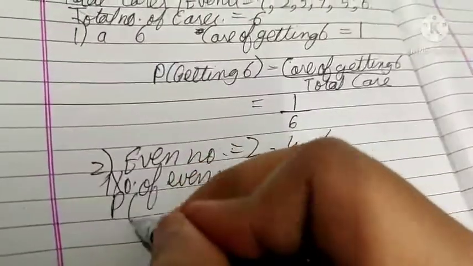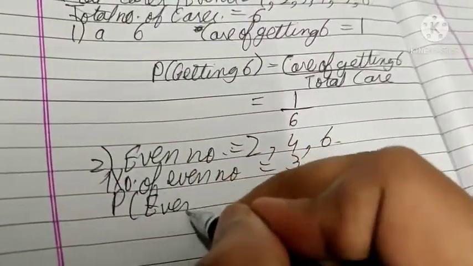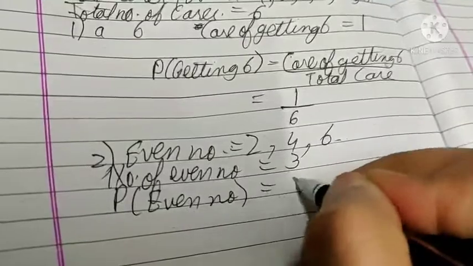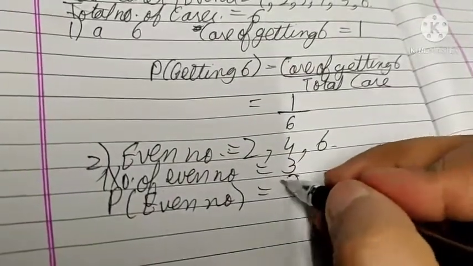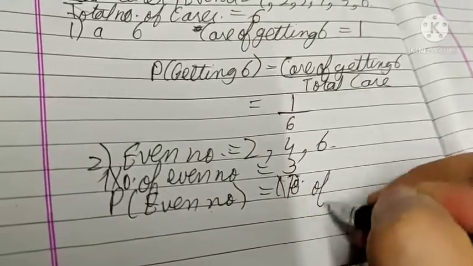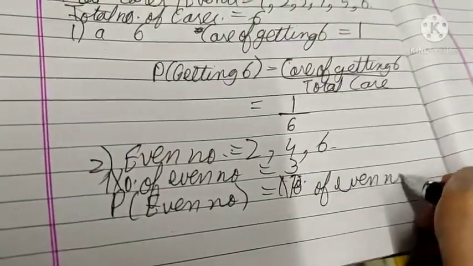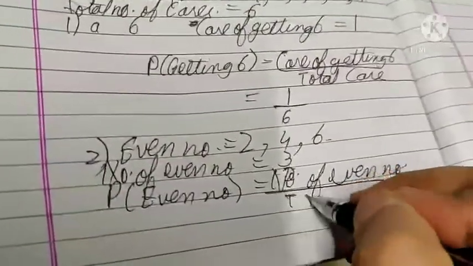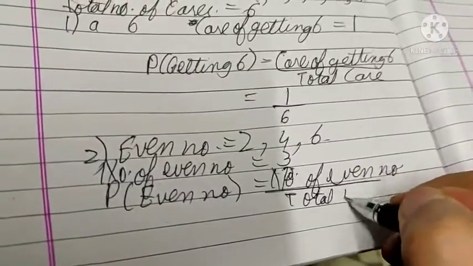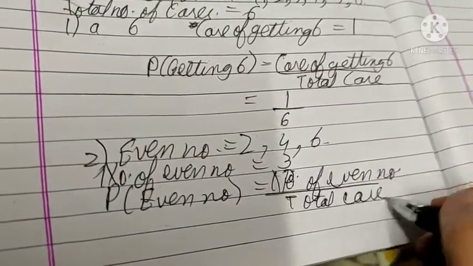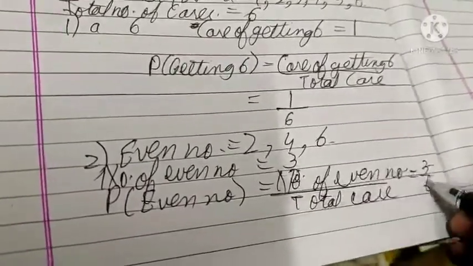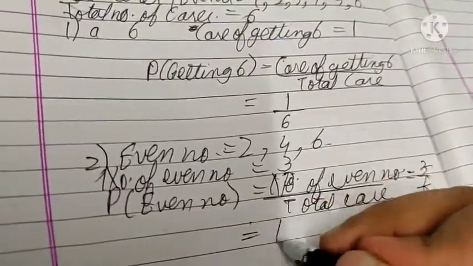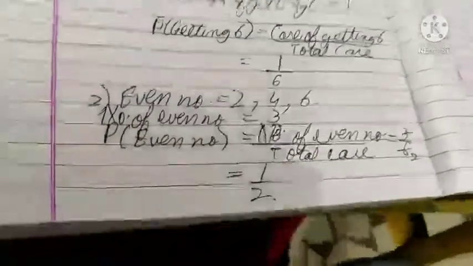So probability of getting an even number is number of even numbers upon total cases. That is 3 by 6, which is 1 upon 2. Okay.